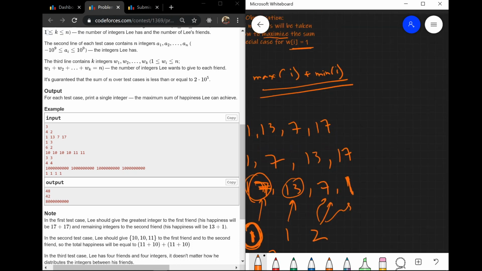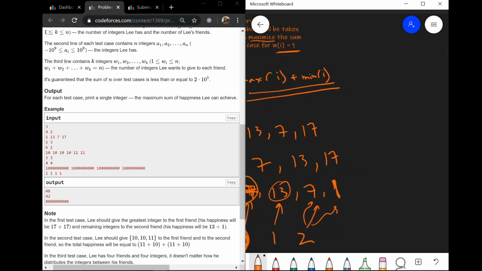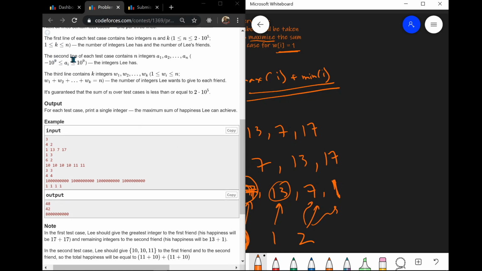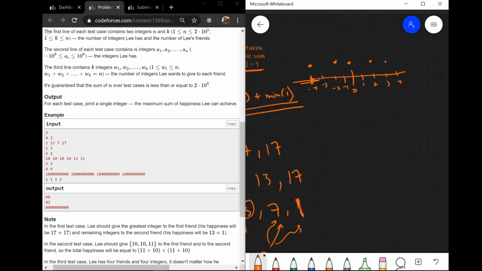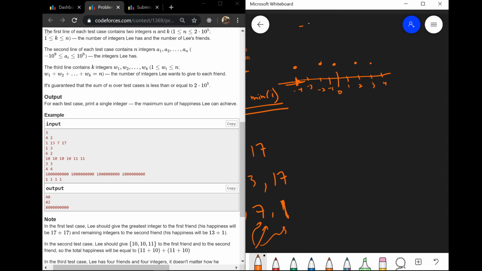Okay, so now how should we distribute the remaining? The important point over here is that the A_i could also be negative. So if we see on a number line, this is 0, 1, 2, 3, 4, and this is minus 1, minus 2, minus 3 and minus 4. Let's suppose these are the numbers with us. Basically we are just forming a sample example for explanation. So we have minus 4, we have minus 2, we have 0, we have 2 and we have 3.